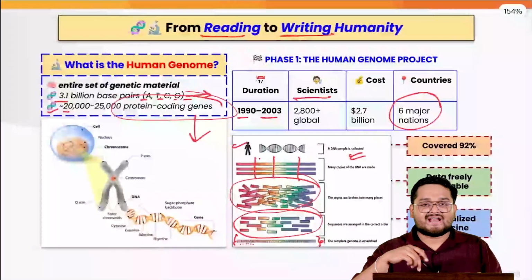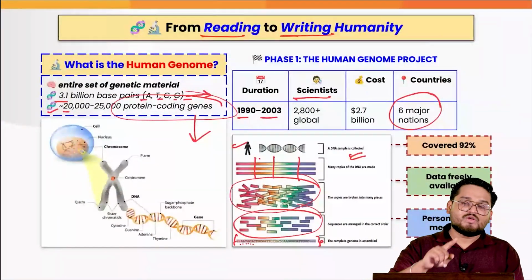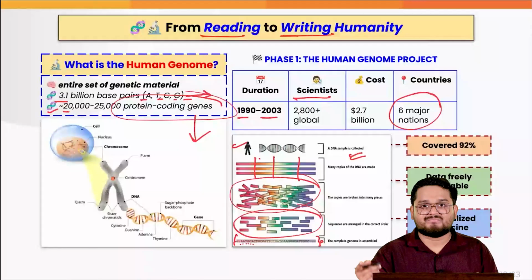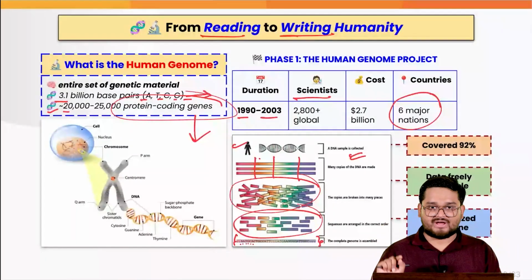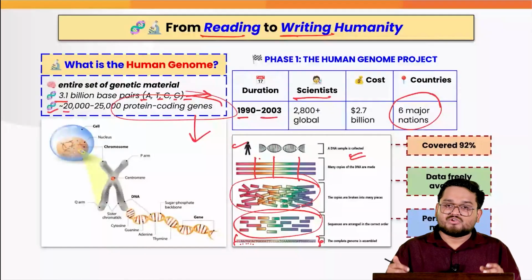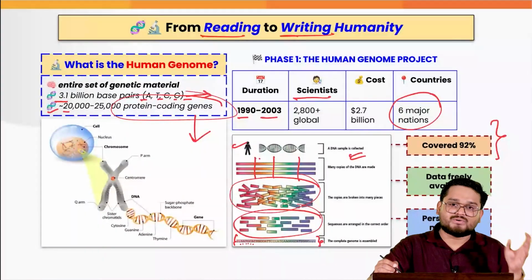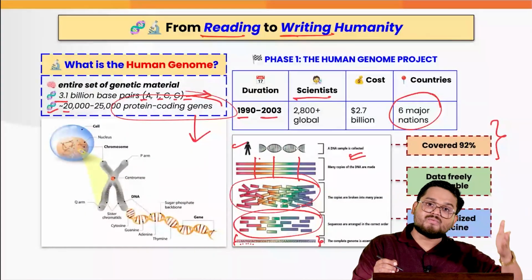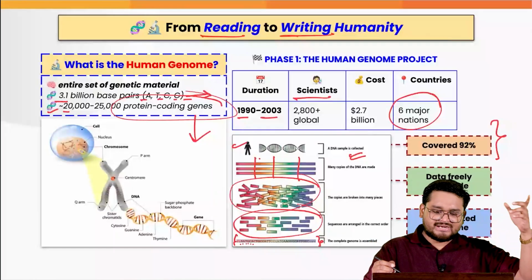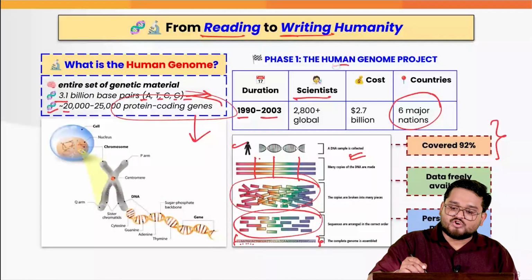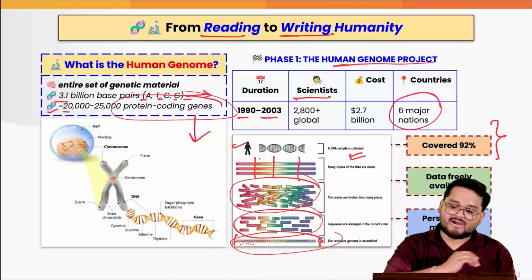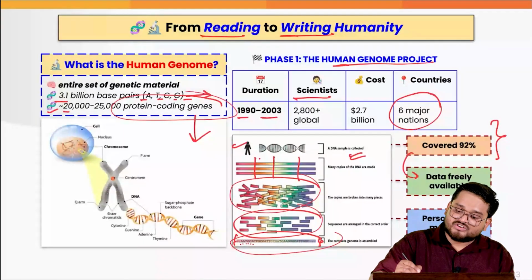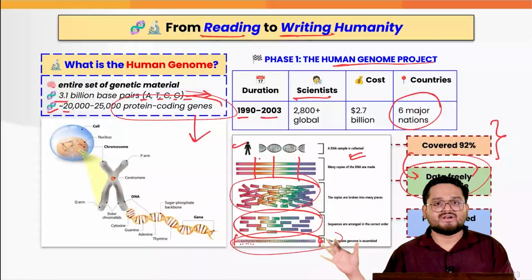That means for entire individuals, there will be one genetic map for each and every person. That means you can almost identify that with a fingerprint that you have. This is where we have tried to cover 92% of the entire human genome. Yet we did not attempt it fully in this Human Genome Project, but 92% of the human genome was mapped in this manner, and the data was made freely available for everyone.